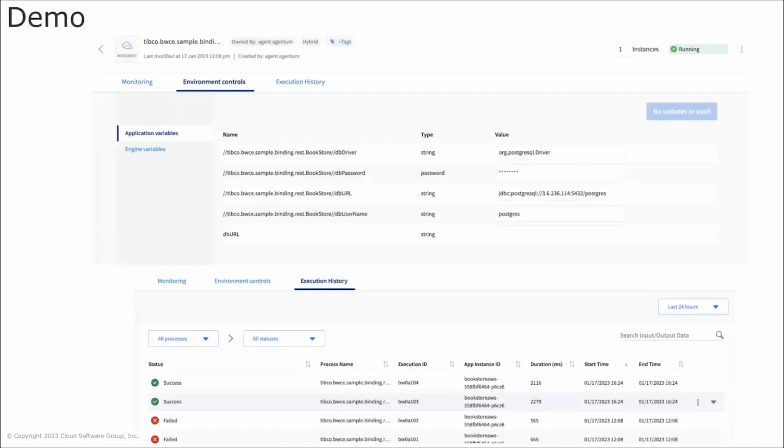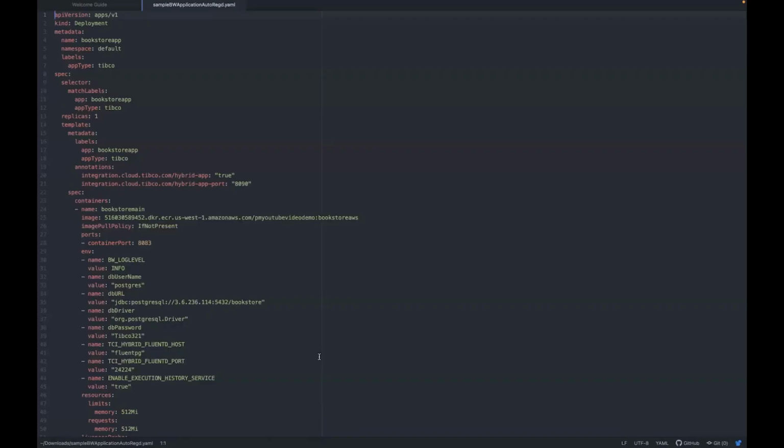Before jumping into the actual demo part, let me also show the YAML file to show all the configuration details and to show how auto discovery of the application is done by the hybrid agent. In this YAML file, you can see a label app type, which is TIBCO. So the hybrid agent basically looks for the app type TIBCO. The user can also change this based on their choice while configuring the hybrid agent. We also have the application image here along with a few properties like database credential, Fluentd configuration and enable execution history service as true. Now let's move to the demo part.